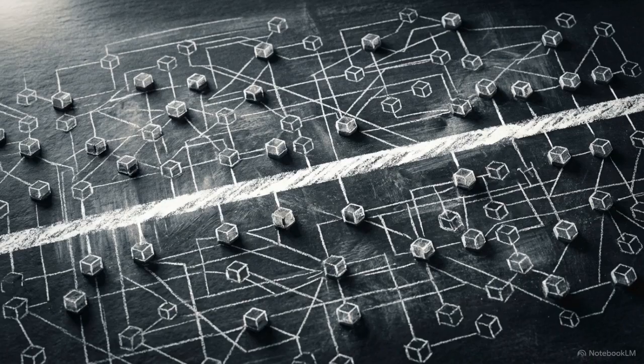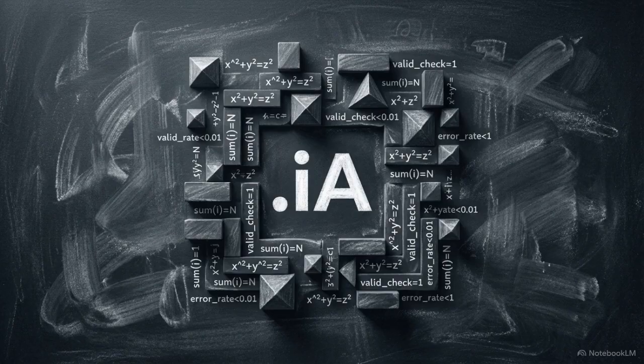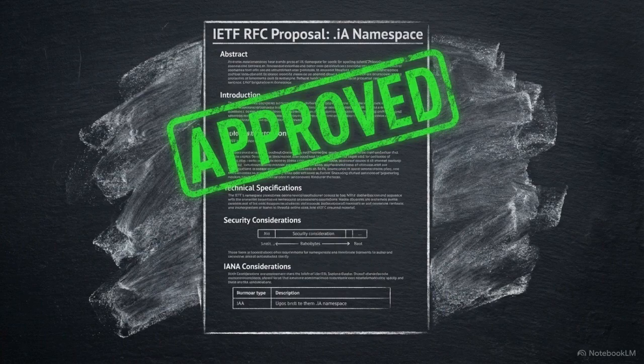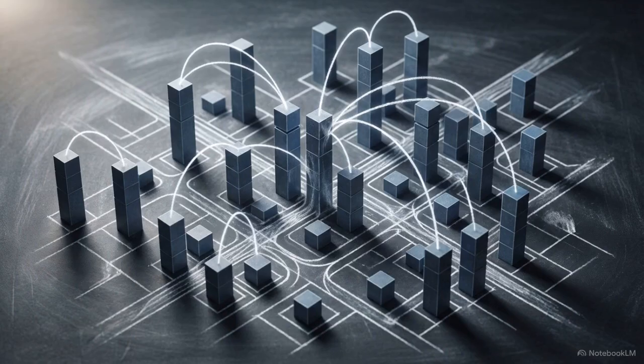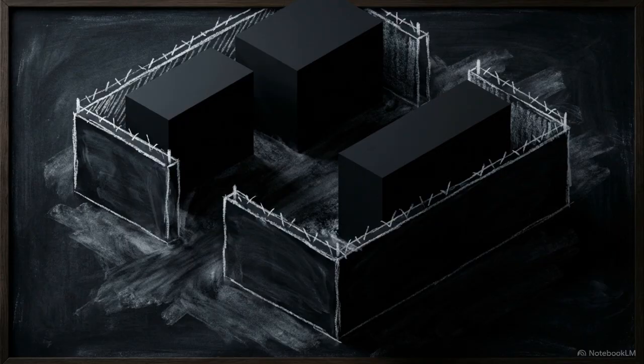The community will have to definitively prove that .ia is a foundational requirement for internet stability, not just a niche application. Securing .ia is the critical final step to ensure the future agentic economy operates on open infrastructure rather than in closed corporate silos.